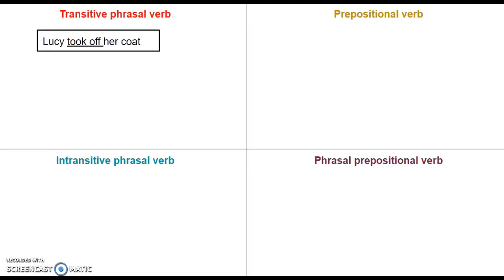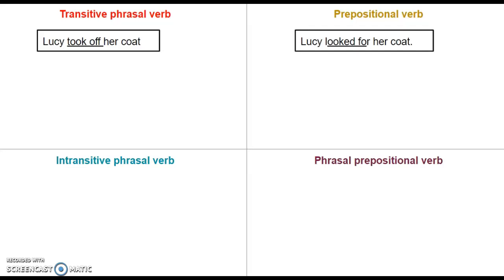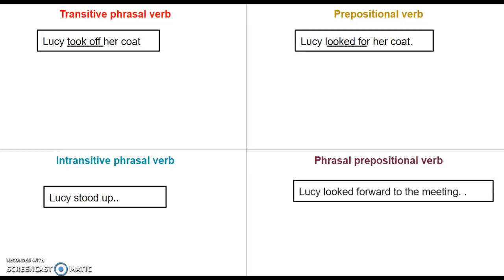In a transitive phrasal verb, the example that we are going to get is Lucy took off her coat. No problem, right? Then, the example for a prepositional verb is Lucy looked for her coat. You see, they look quite similar, but they aren't. Now we're going to see. And the example of an intransitive phrasal verb is Lucy stood up. That's it. Lucy stood up. And the example for the phrasal prepositional verb is Lucy looked forward to the meeting.